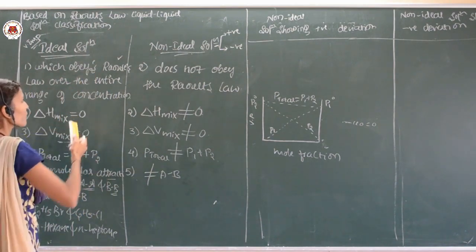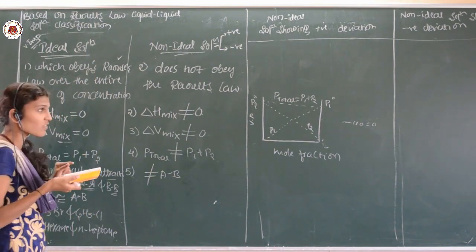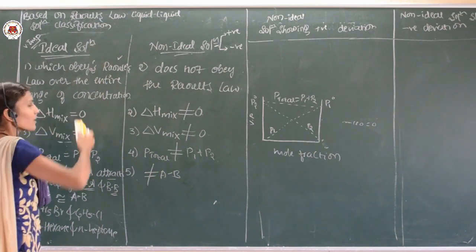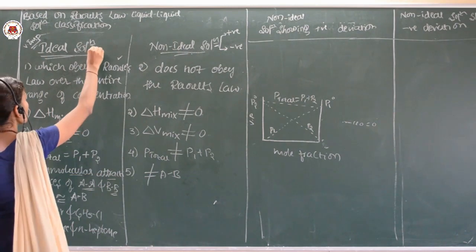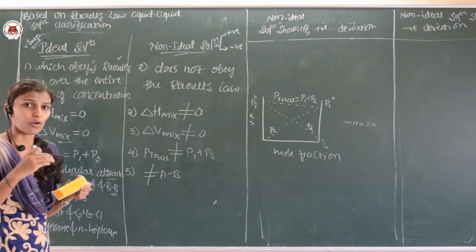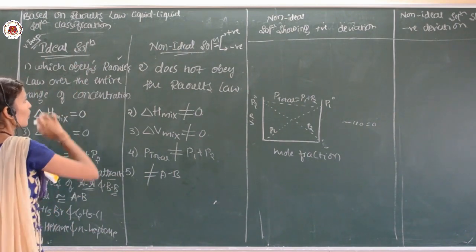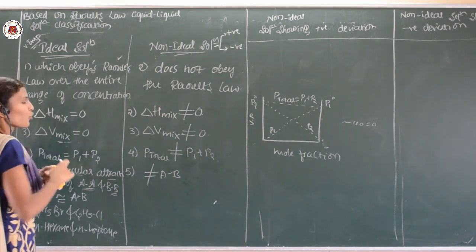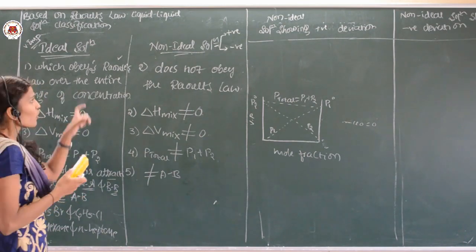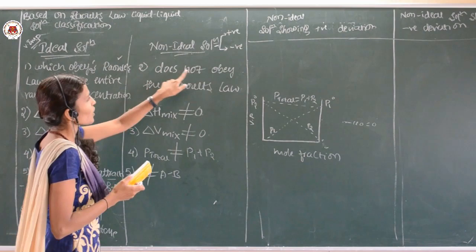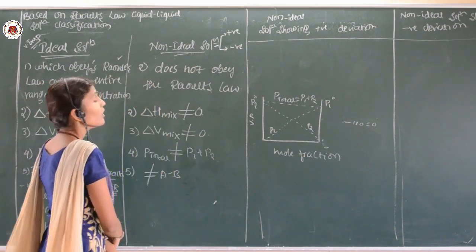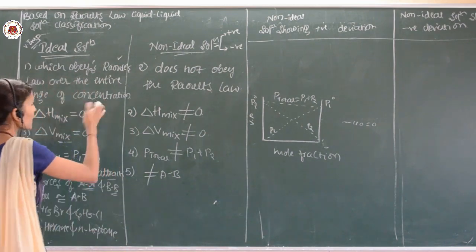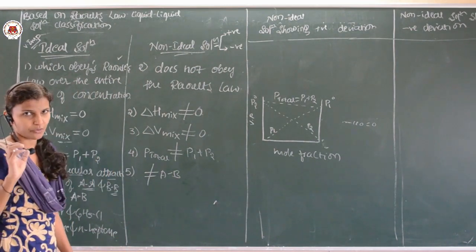Sometimes they will even ask, what do you mean by an ideal solution? Give one example. So an ideal solution is a solution which obeys Raoult's law over the entire range of concentration. A non-ideal solution does not obey Raoult's law over the entire range of concentration.